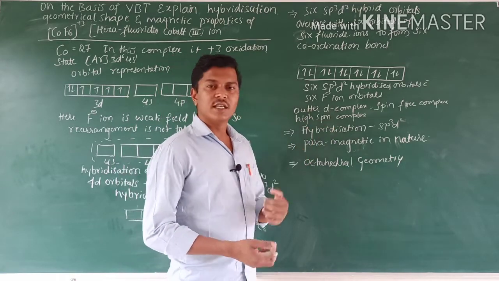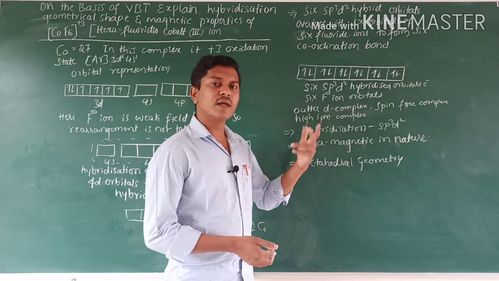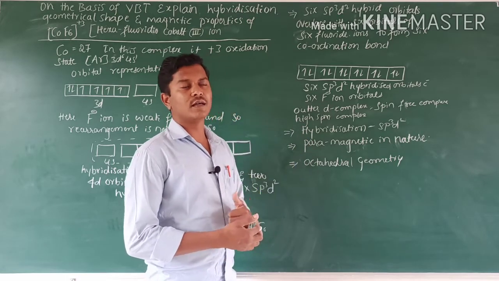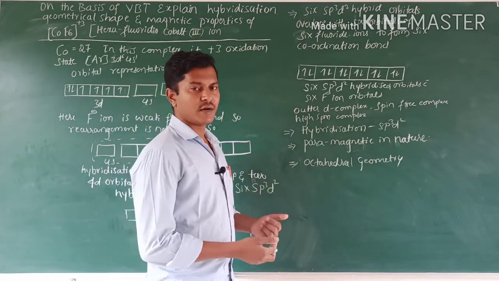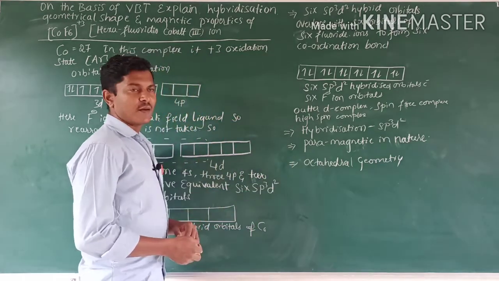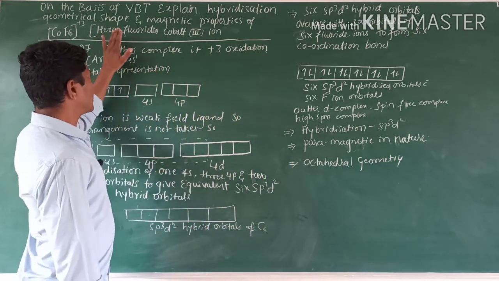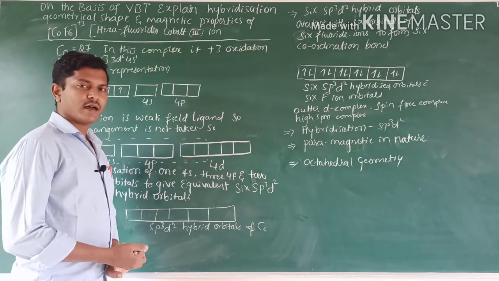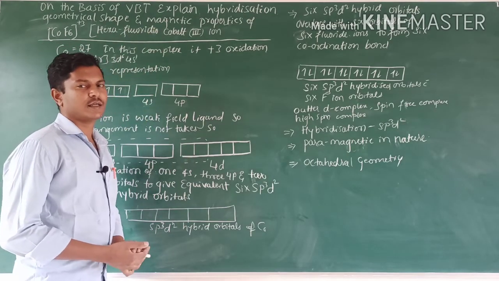If the hybridization is sp3, it is a tetrahedral geometry, and dsp2 gives a square planar geometry. Assumptions like that are there. So that is the second application, the hexafluoridocobaltate(III) ion. Got it? Okay.